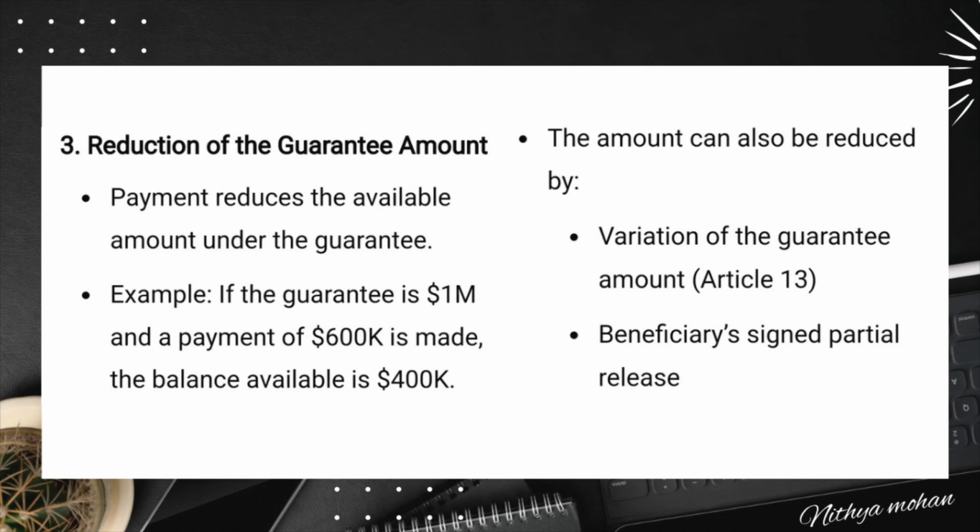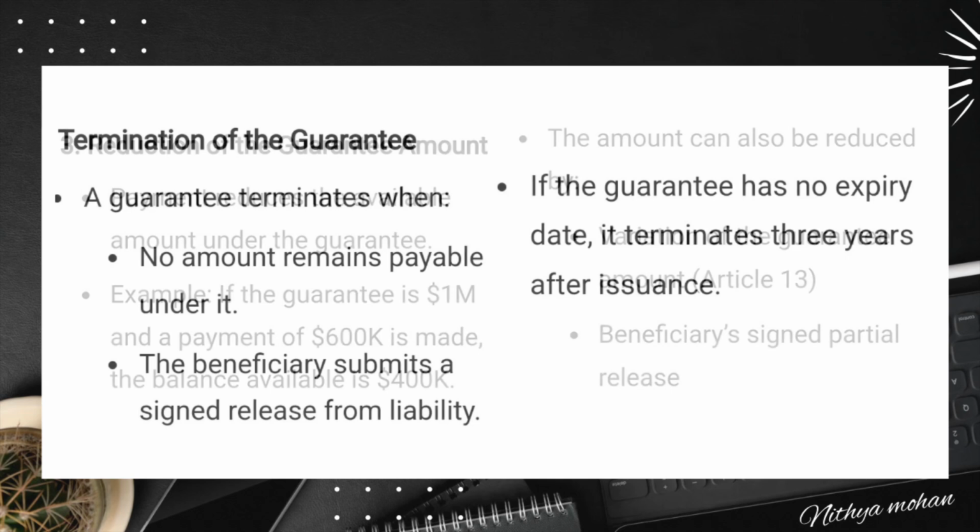This principle is confirmed by URDG 758 Sub-Article 25a, which states that the amount payable under the guarantee is reduced by: first one, any amount paid under the guarantee; second, a variation of the guarantee amount as per Article 13; and third, a partial release from liability signed by the beneficiary. In simple terms, unless the guarantee explicitly states otherwise, the beneficiary has no right to have the maximum amount reinstated once part of it has been paid.